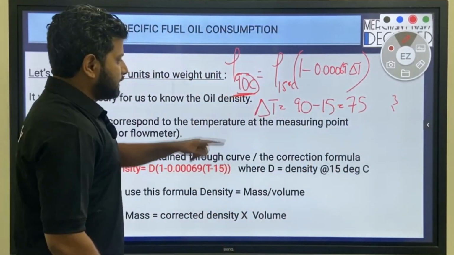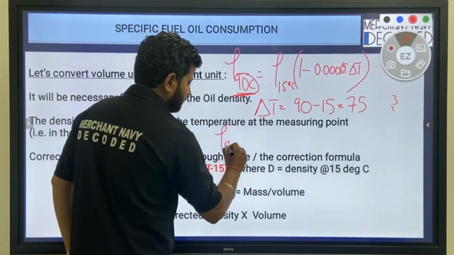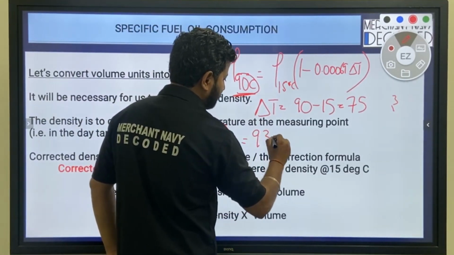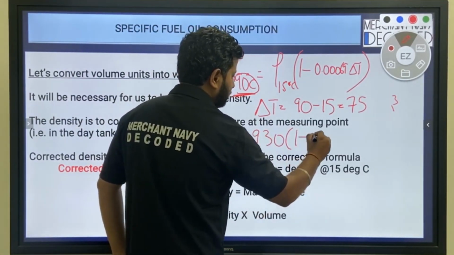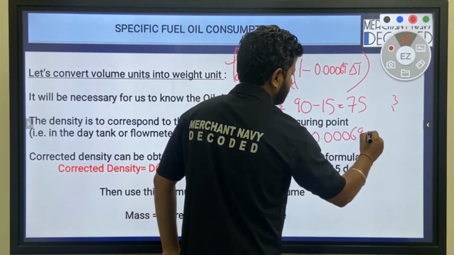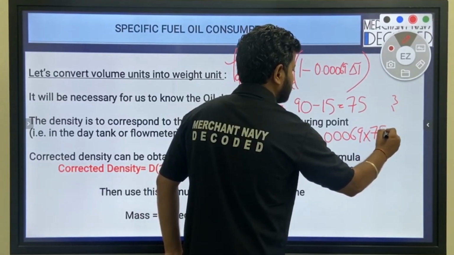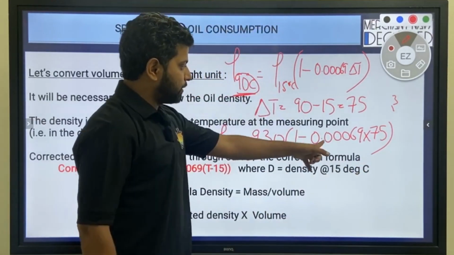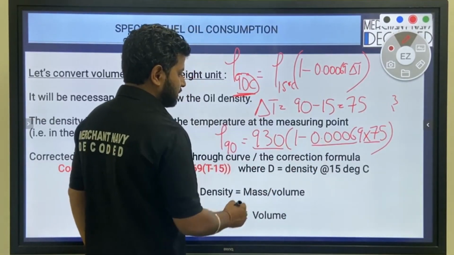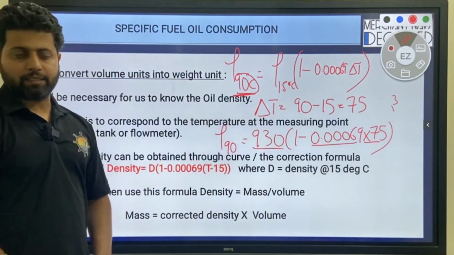So density at 90 degrees centigrade will be density at 15 degrees centigrade, 930 kilogram per meter cube, into 1 minus 0.00069 into 75. So first you multiply 0.00069 into 75, then 1 minus this, into 930, will be the density at 90 degrees centigrade.